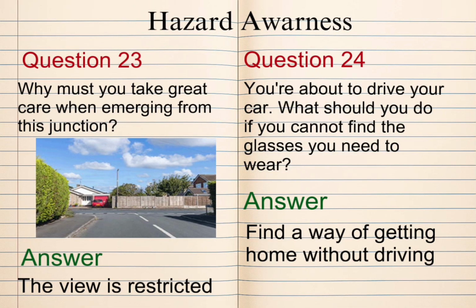Question 23. Why must you take great care when emerging from this junction? Answer. The view is restricted. Question 24. You're about to drive your car. What should you do if you cannot find the glasses you need to wear? Answer. Find a way of getting home without driving.